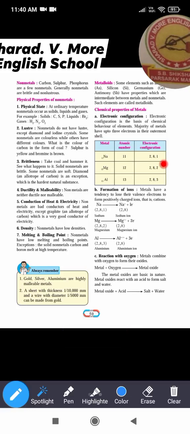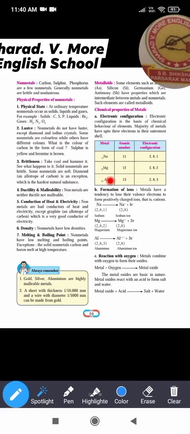Now about magnesium, the symbol of magnesium is Mg, and below that 12 is written, meaning atomic number is 12. So here the electronic configuration is 2,8,2; 2, 8, 10 and plus 2 is 12.